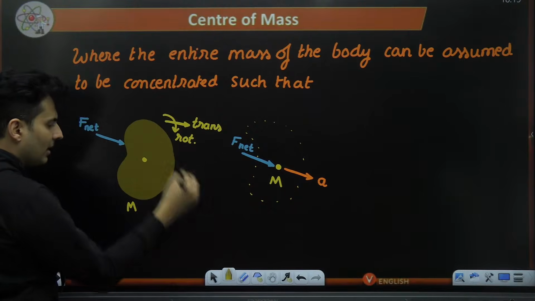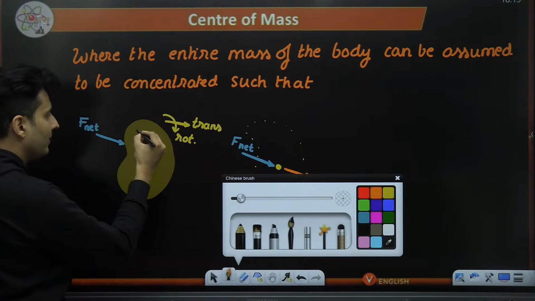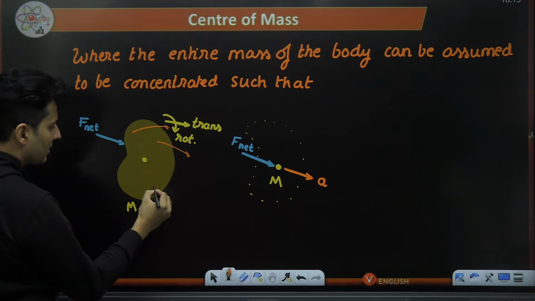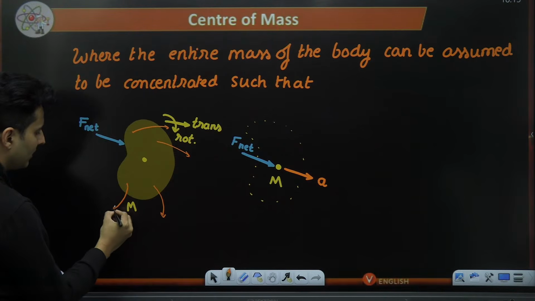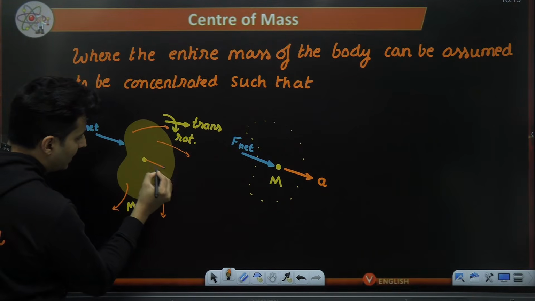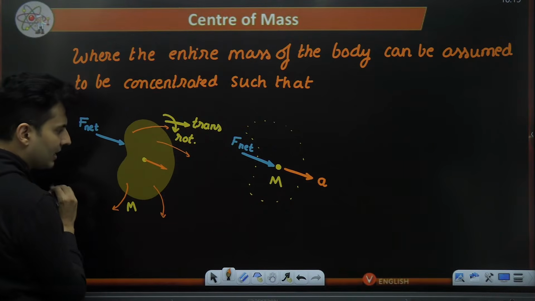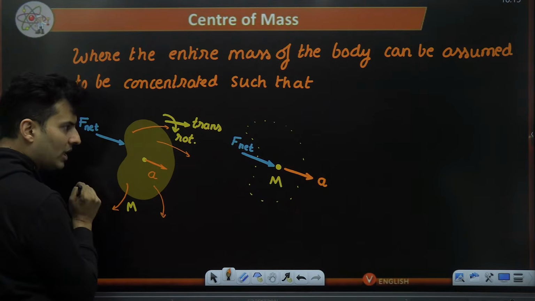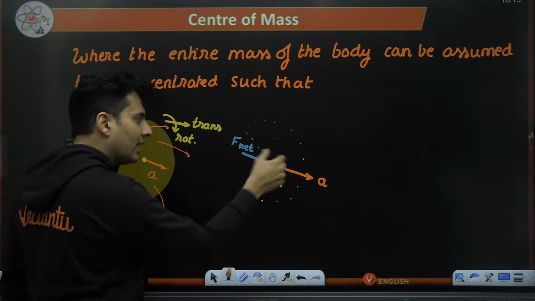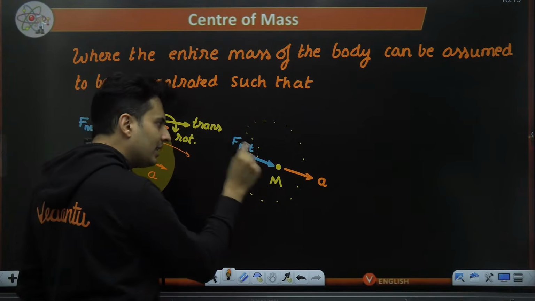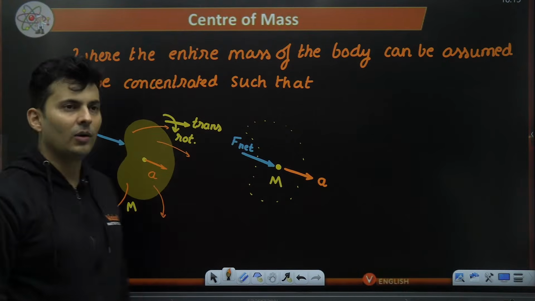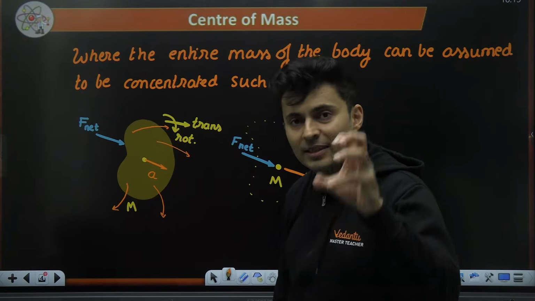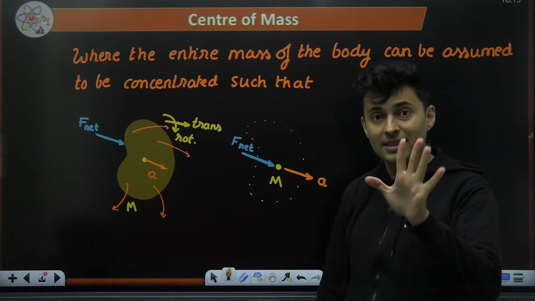Remember, every single point over here is going in different paths. Maybe this is going like this, maybe this is going like this, but this point will be moving in a particular direction at that instant. At that instant, whatever acceleration this point has, the same acceleration that concentrated mass will have with that same net force acting on that body. That is the true location of the center of mass. That is the meaning of center of mass. This is the exact meaning.